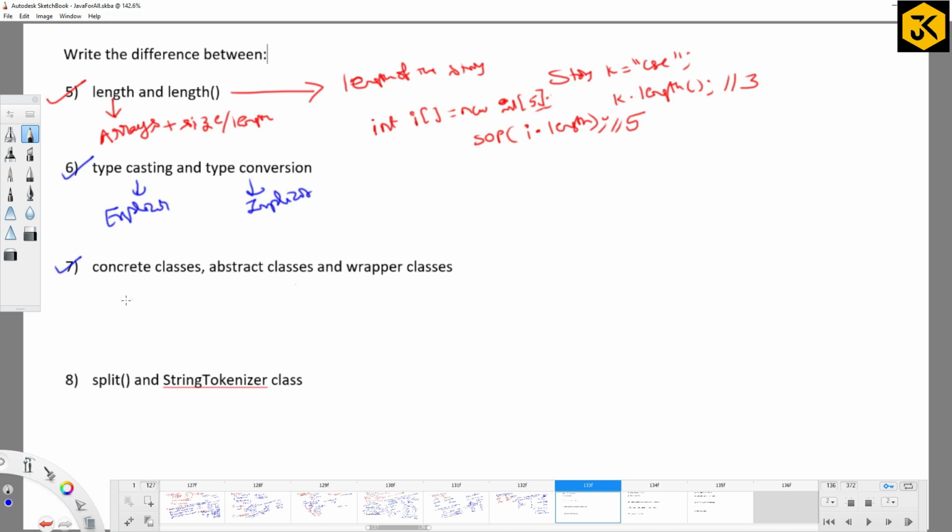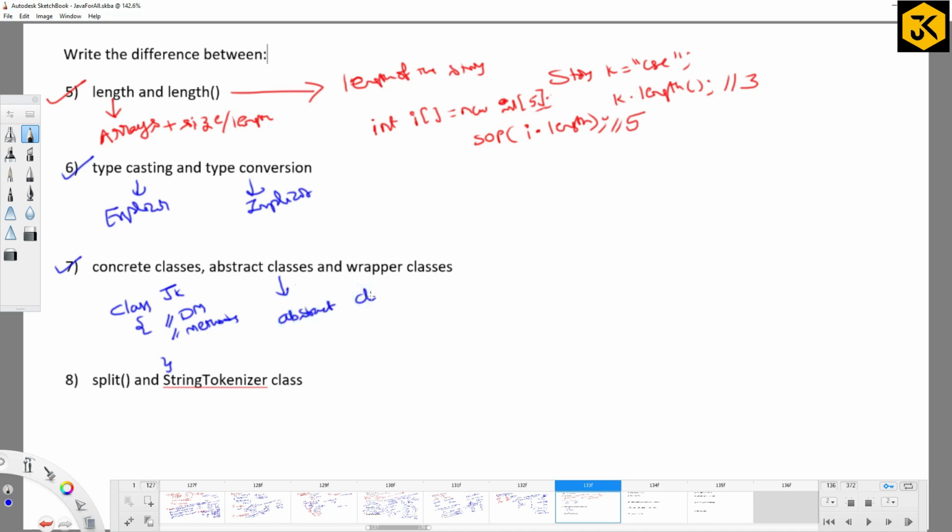Concrete classes means the normal class is what you are going to write. Simply class is a keyword which you would use to write a blueprint of a particular requirement, or we can say it as a logical thing of a particular requirement. Class name followed by a collection of data members and methods. Concrete class is simply a kind of class which will represent the blueprint of a requirement, and it is a collection of data members and methods. We can simply define it that way.